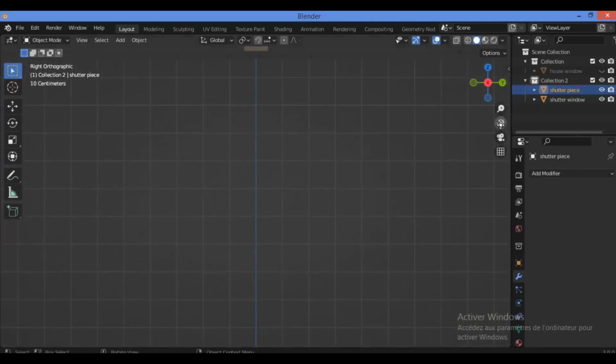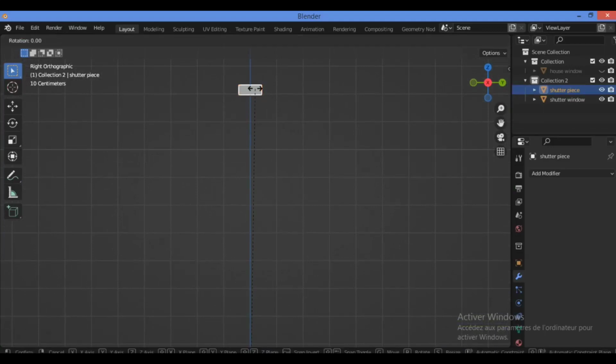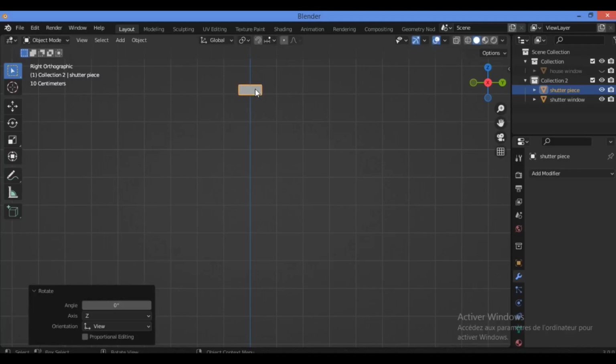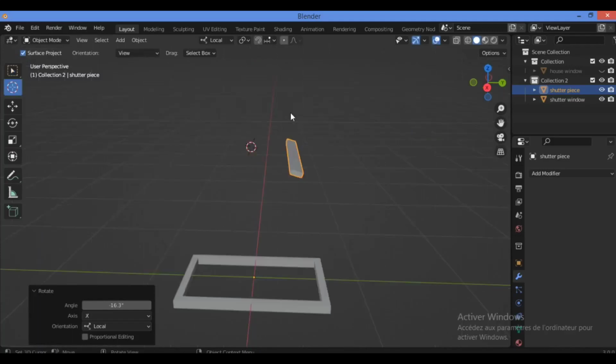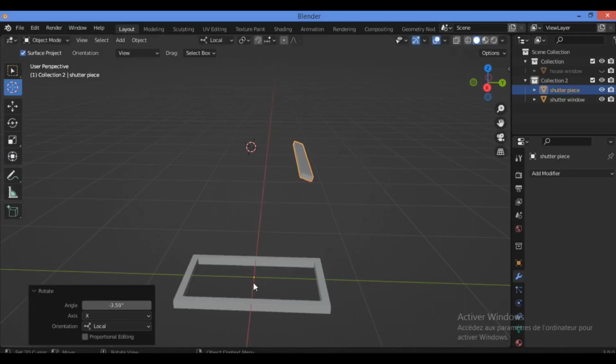So for this piece of the shutter, hit R to rotate it. I think let's rotate it. So just let's rotate it along the X axis like this. I think it will be fine like this.